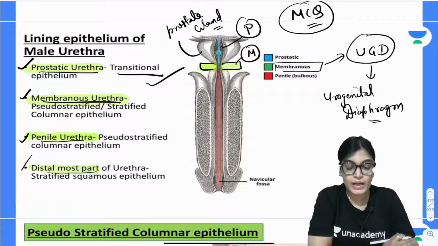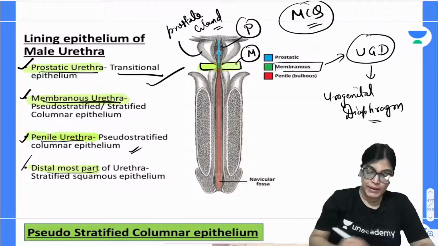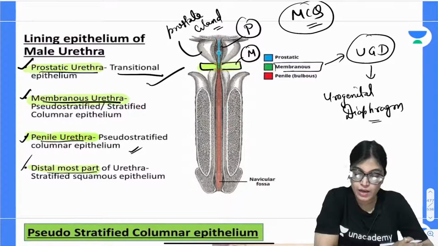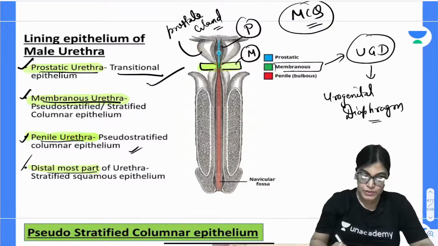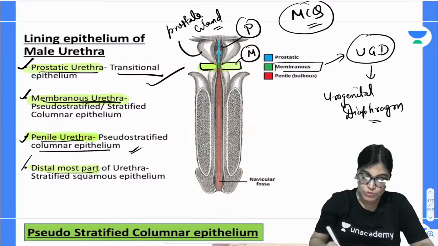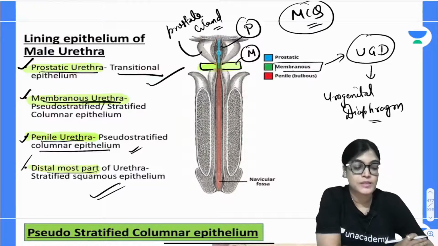Now, coming to the penile urethra. In the penile urethra, the lining epithelium is pseudostratified columnar epithelium, which is passing through the bulbous part of the penile urethra of the penis. When I am talking about the distal most part of the urethra, it is lying very close to the external opening, close to the skin. So its epithelium will be stratified squamous epithelium, similar and very close to the skin type. Penile is pseudostratified columnar type.